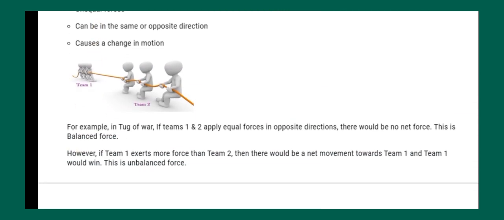Now you can see tug of war, which you must have played. Let's say team 1 has 4 members and team 2 has 3 members of equal weight. So it's obvious team 1 will win, right? Similarly, if both teams have an equal number of people, no one will win.